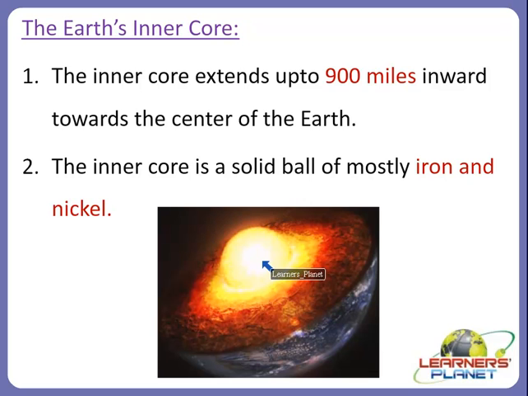As the outer core is made up of iron and nickel, in the same way the inner core is also made up of iron and nickel. But this inner core is a solid ball of iron and nickel. So you can just imagine how much heat would be produced over here. And because of this, this type of inner core appears, right? You can see here in the picture that because of the superheated lava, this kind of image appears, right?